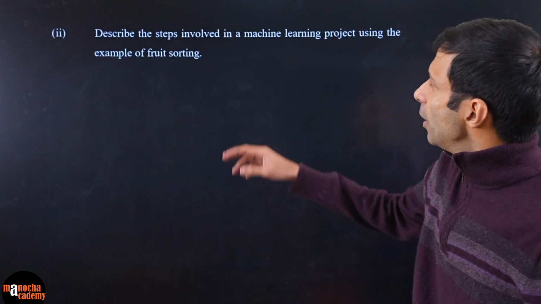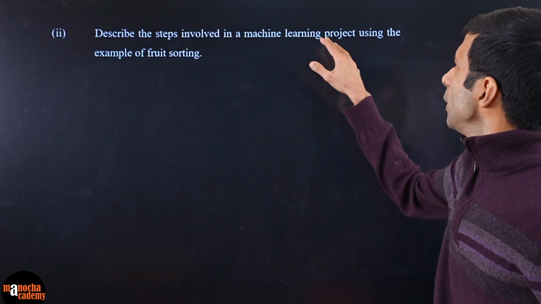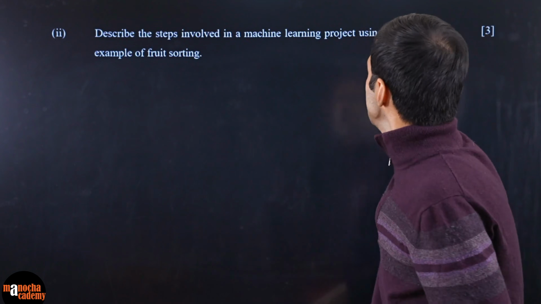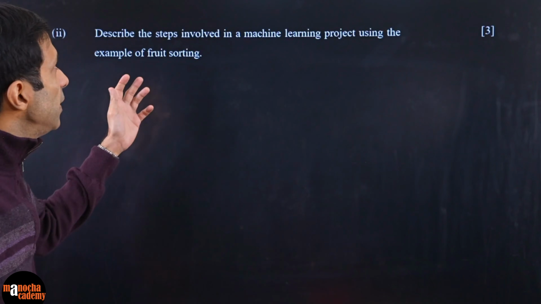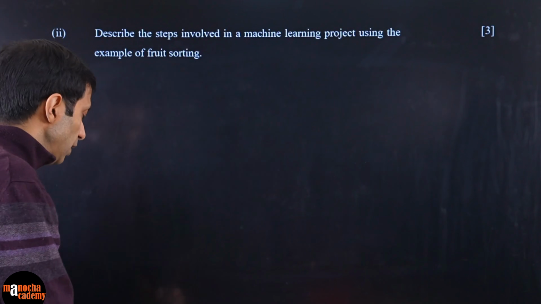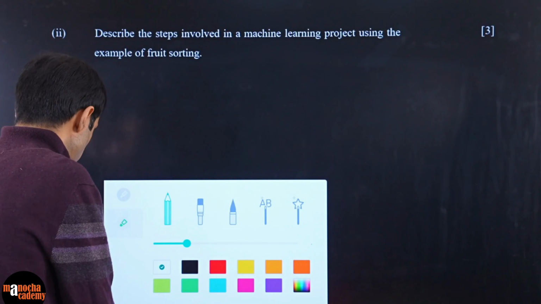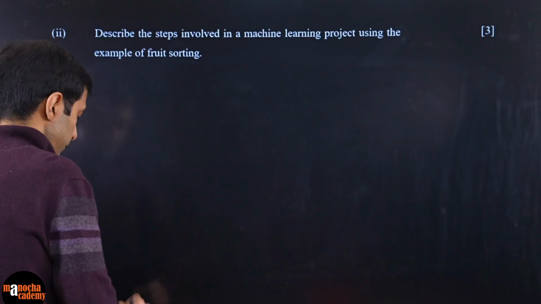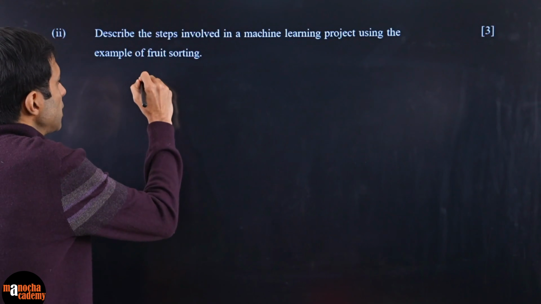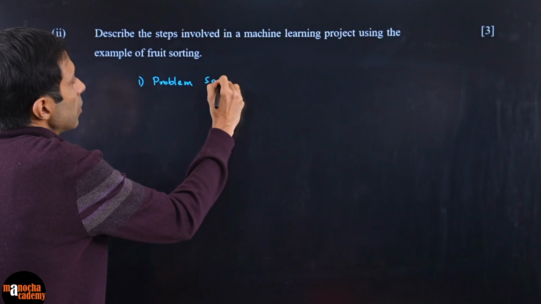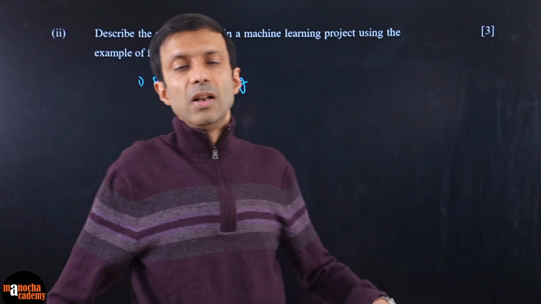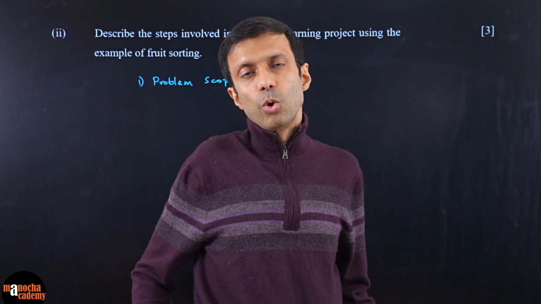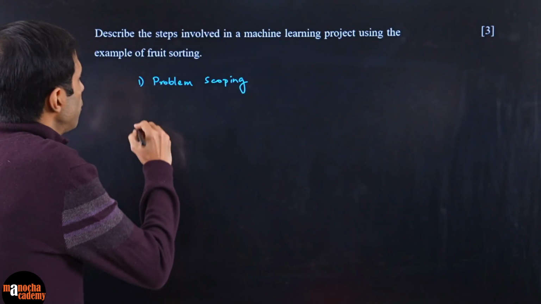Here's the next question. Describe the steps involved in a machine learning project using the example of fruit sorting. So what will be the steps? Again, in a machine learning or AI project, the first step will be problem scoping. Here you define the problem: what sort of fruits are you sorting, what will be their size, what is the goal. So that is your first step.